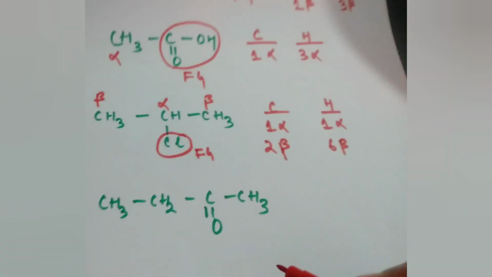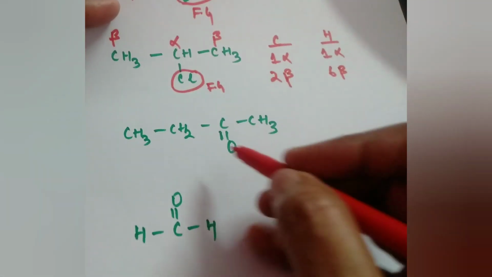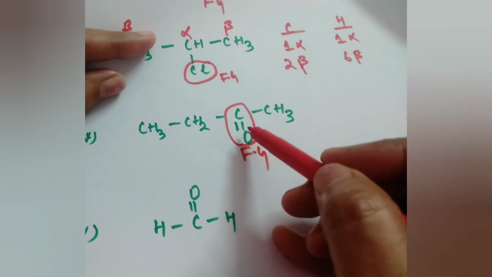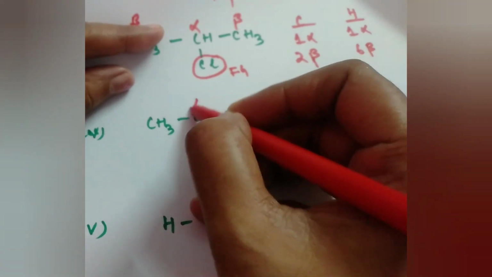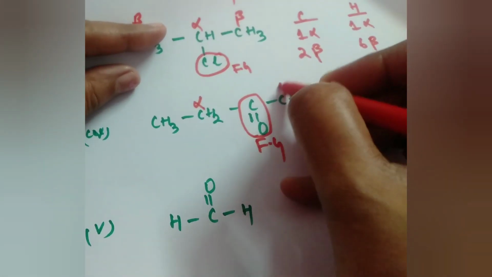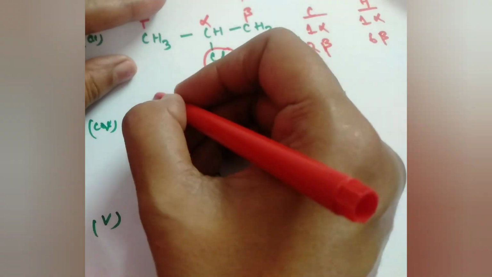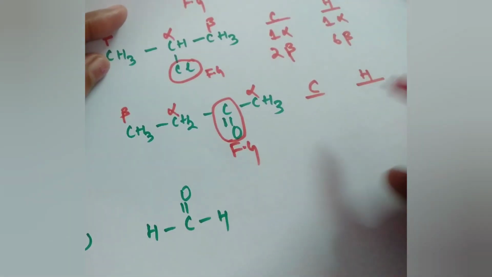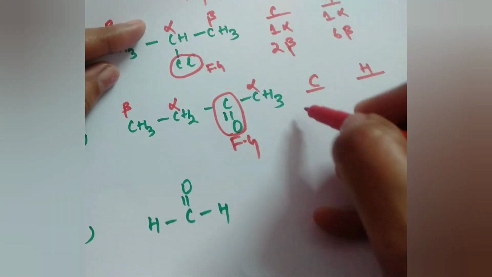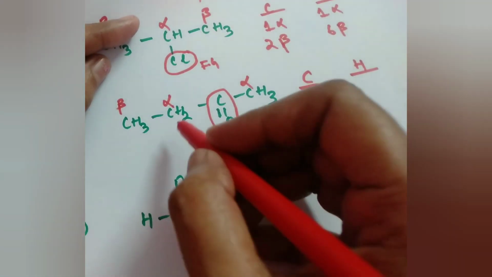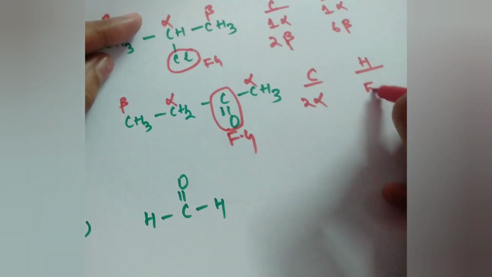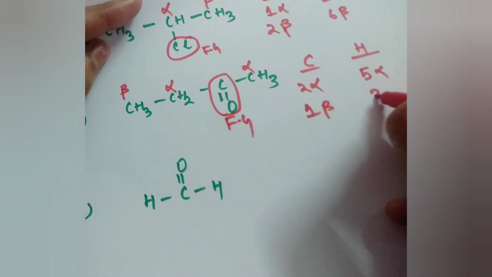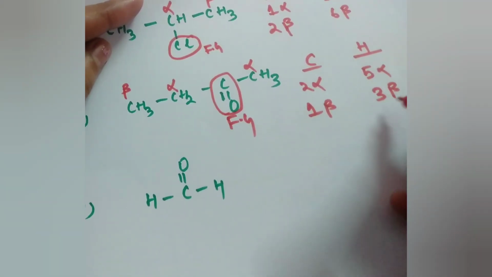Okay. Next is this compound. Here the functional group is your keto functional group, this one. The carbon directly attached to the functional group is your alpha carbon. So this one is your alpha carbon, and to the alpha carbon there is an attachment of a beta carbon. So in total, how many alpha and beta carbons and hydrogens are there? In total there are 2 alpha carbons, and how many alpha hydrogens? 3 plus 2, 5 alpha hydrogens. Similarly, how many beta carbons? There is 1 beta carbon and 3 beta hydrogens are there.